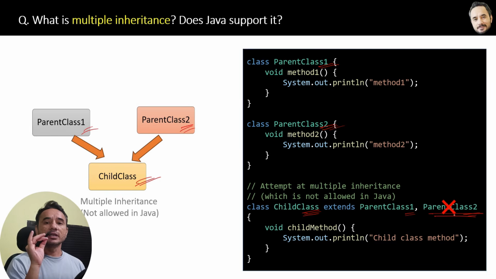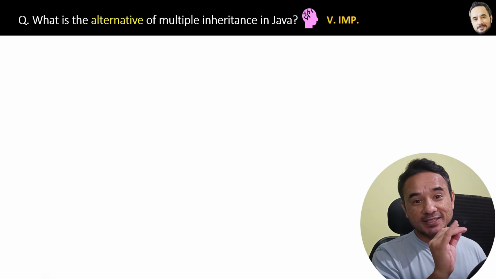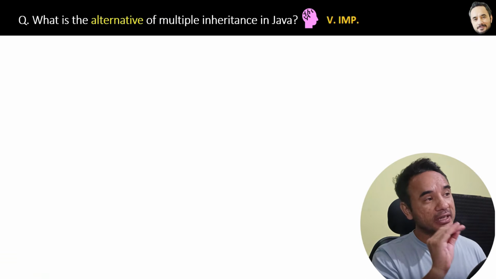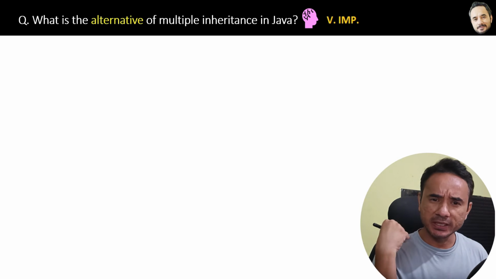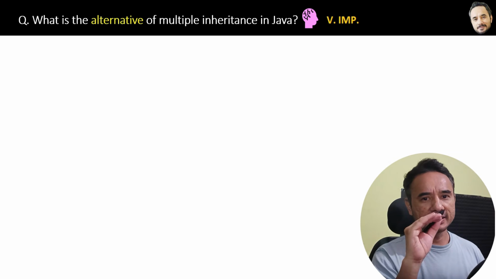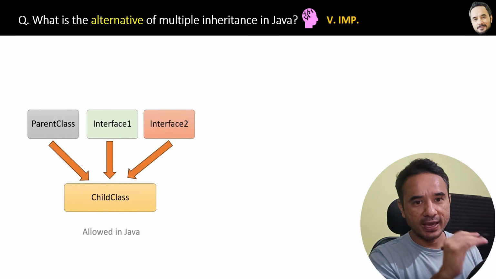Okay. Now the question is, why does not Java support multiple inheritance? What is the problem with this approach? Okay, that we will check out in an upcoming question. What is the alternative to achieve multiple inheritance in Java? This is the ultimate question asked in many interviews, and the answer is here in this diagram.